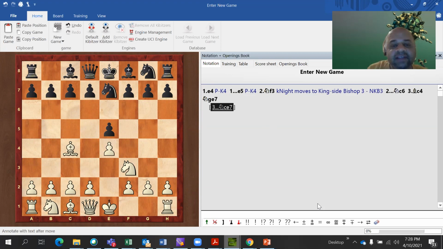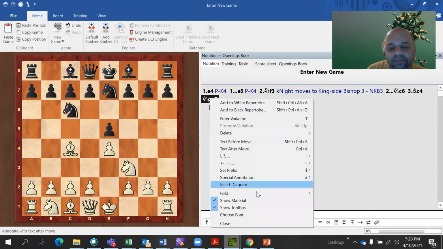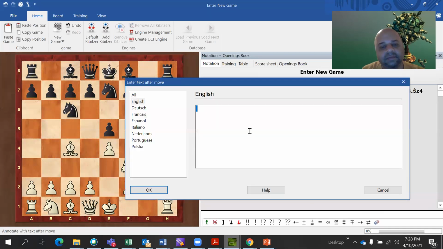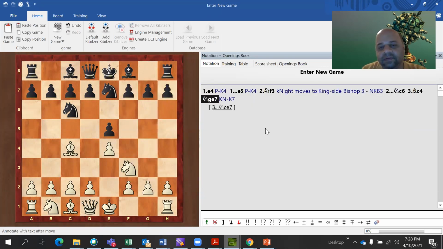Now we will see the same thing written in descriptive notation. This NGE7 will be written as KN to K7. King side knight to king 7. We could have written NK7, but it would have been confusing which knight has moved. So we said king side knight, because the knight which was on the king side moved here.